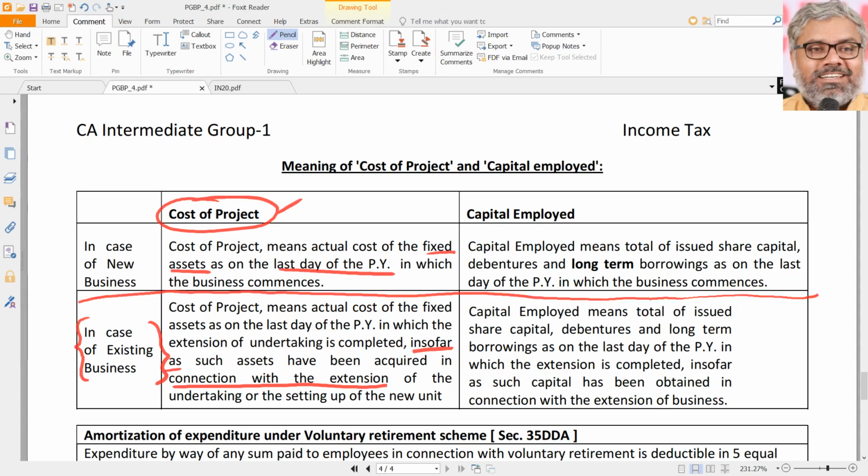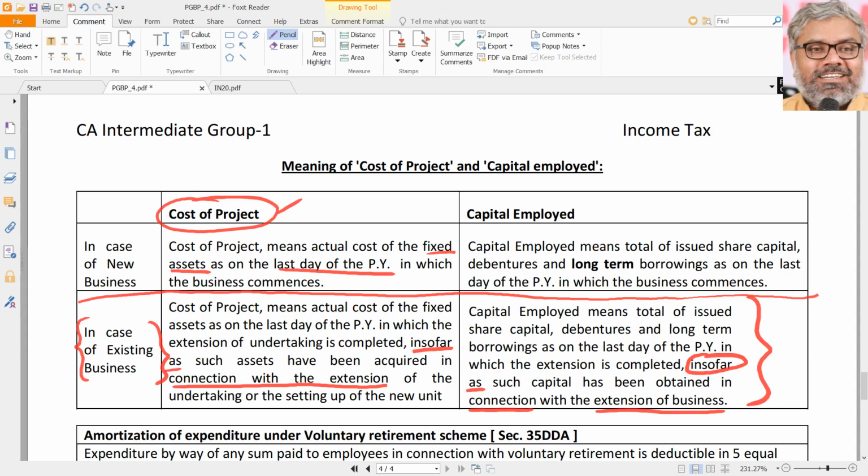It has to be calculated proportionately insofar as that relates to the extension of business or setting up of a new undertaking. To whatever extent that is related to the setting up of a new undertaking, that much only will be taken as cost of project or capital employed. So this bottom portion is just looking at the words insofar as that relates to or is in connection with extension of business. That is a common point.